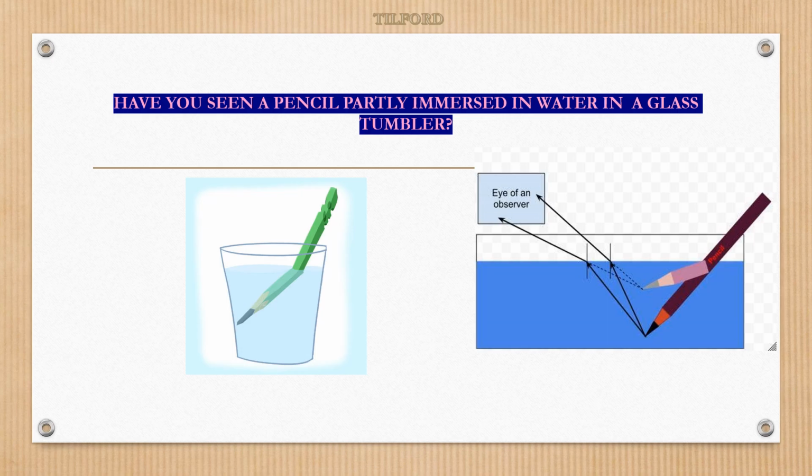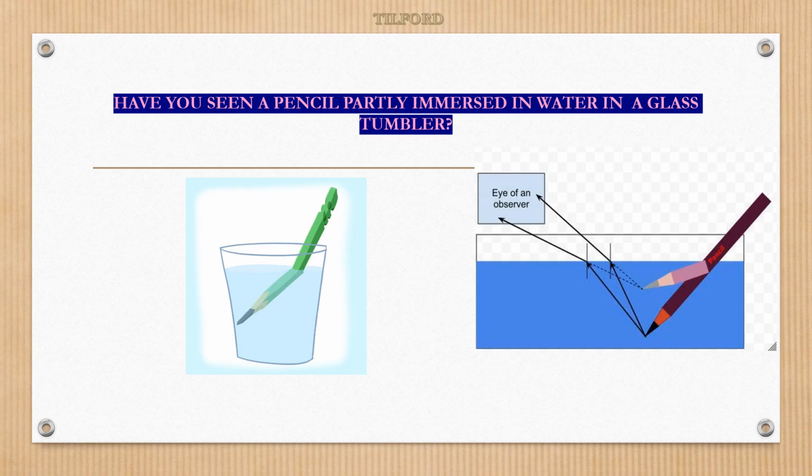This is the water, and this is the air medium. When the light is traveling from water to air, does it move in a straight line path? No, it bends away from the normal. Why? Because water is the denser medium and air is the rarer medium. When light travels from denser medium to rarer medium, the light rays bend away from the normal.